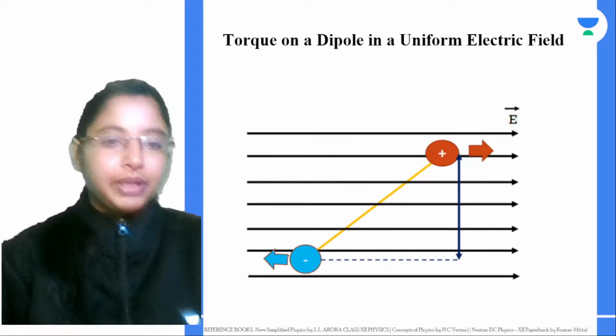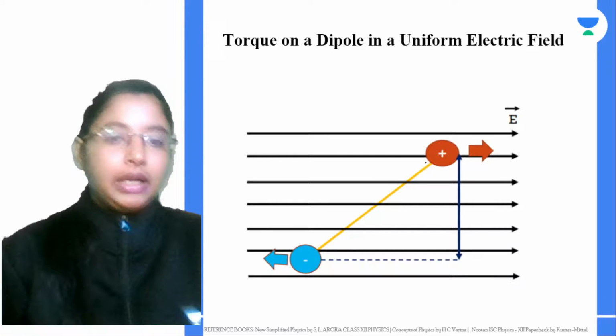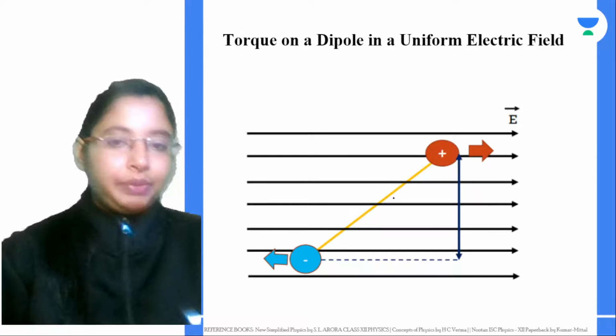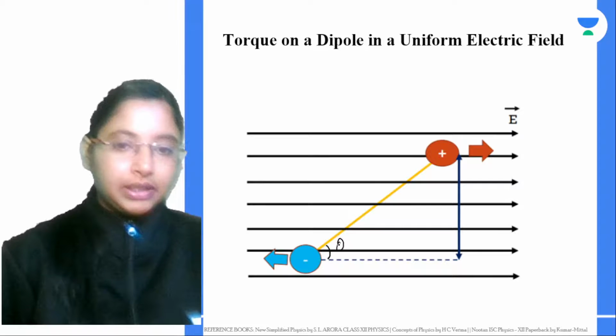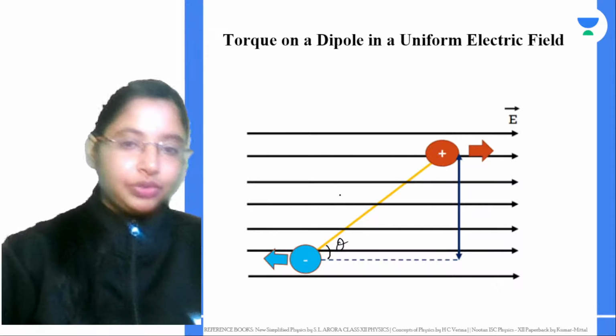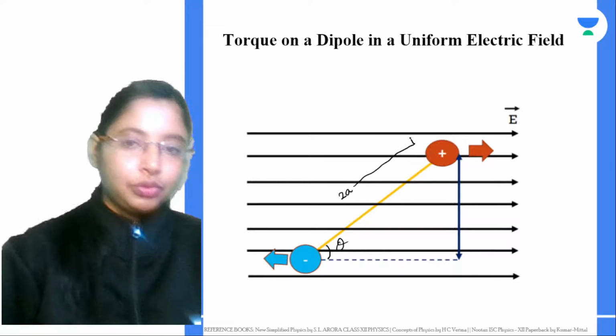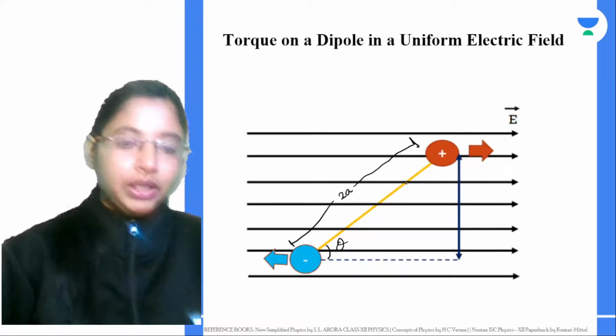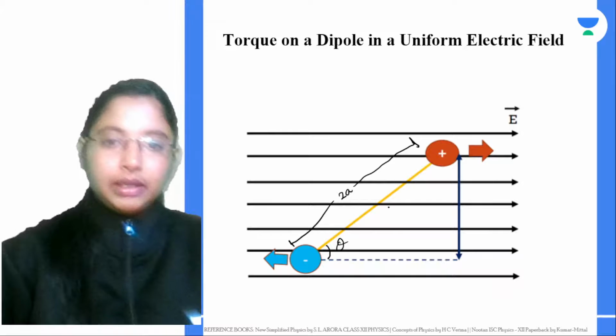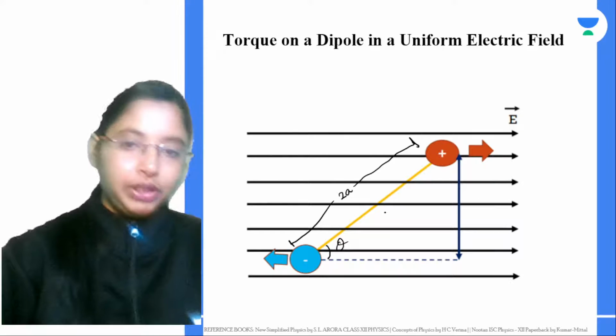Now when you keep the dipole in an external electric field, you're keeping it at an angle theta to the field lines, and the distance between the two charges is 2a. From here to here it is a, and from here to here it is a, so altogether the distance between these two charges is 2a. The direction of the dipole moment would be in this direction, from negative to positive.